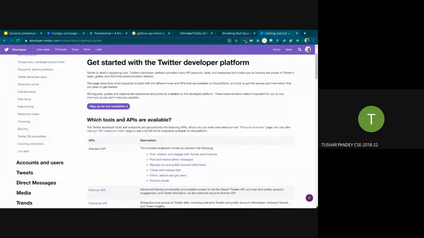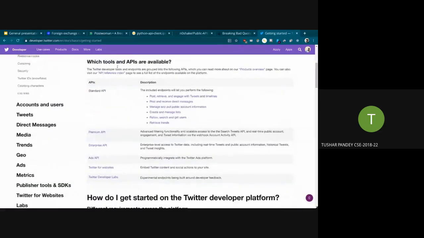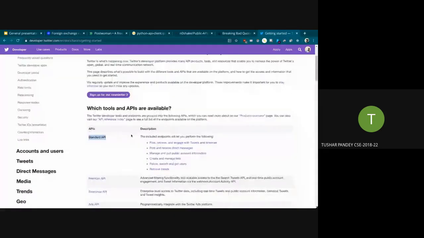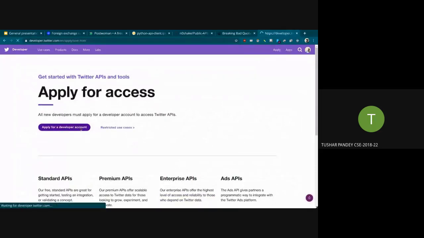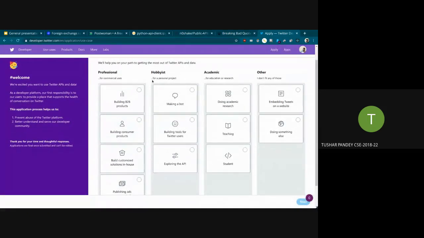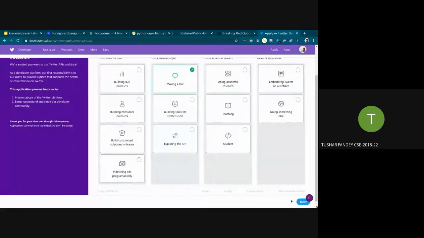We'll try to do the first steps of creating a bot on Twitter, or making the API available for our use on Twitter. So which tools are available? This is the standard API we'll be using. There are other APIs, premium, enterprise. You have to pay for these. So yeah, apply. This is the button I was looking for actually. So we apply for a developer account. We'll choose this hobbyist thing because I just want to show you guys how it works. I'll just click on next.